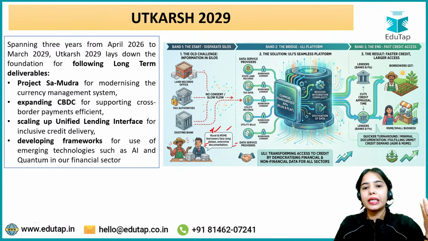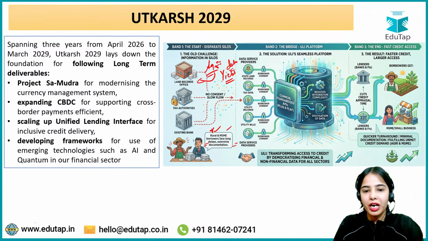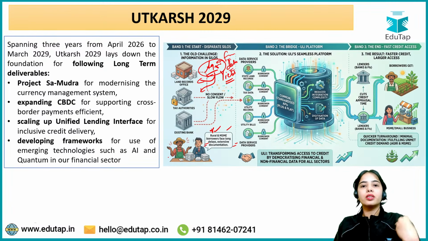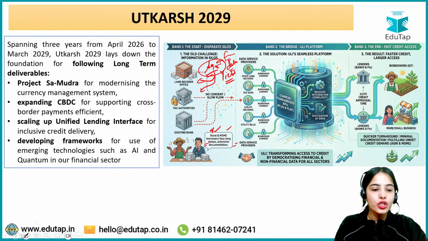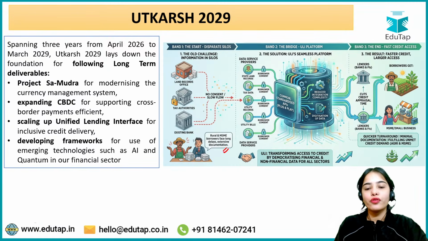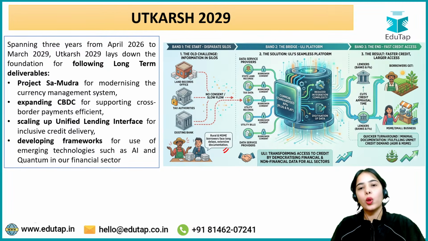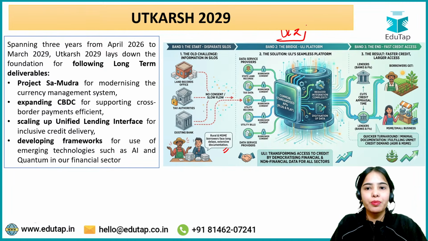Let's say in the case of agriculture, the land records are required, the yield data is required from different government departments, the existing loans, if the farmer has taken any, or what deposits the farmer has. The income statements are required and such. So a lot of data and documents are required, which is very difficult to gather and can take a lot of time. That's why the ULI has been released.